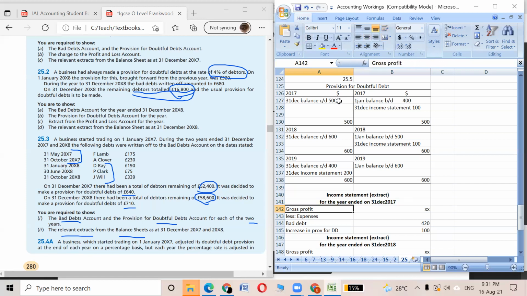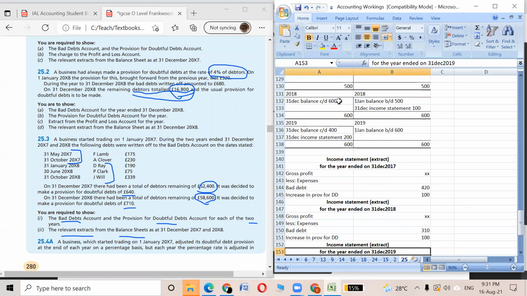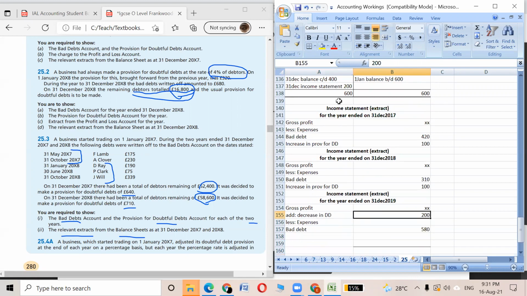In the income statement, for the first 2 years, the increase in doubtfulness will be treated as an expense. In 2017, 100 is an expense. In 2018, 100 is an expense. But in 2019, it's a profit. It will be added to gross profit, a decrease in doubtful debt by 200. And in the expense part, we are not putting any doubtfulness over here because it's decreasing for this year.